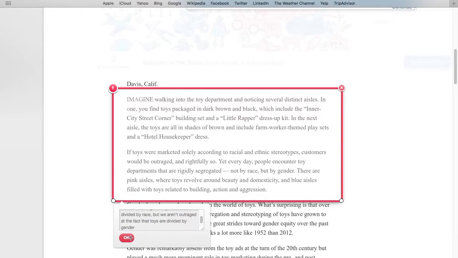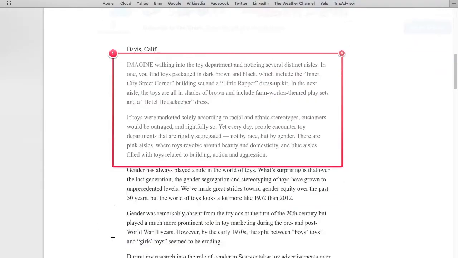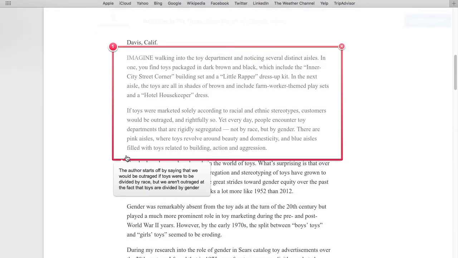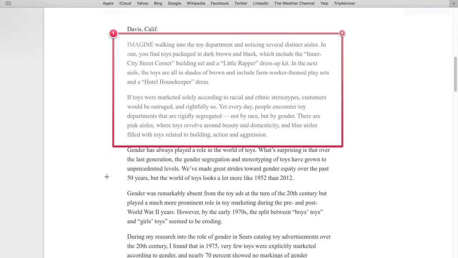Then we'd press OK, and that saves our comment there. So now you can see that my comment is going to stick there. As you can see, we're doing a very close reading of this and believing everything the author is saying.